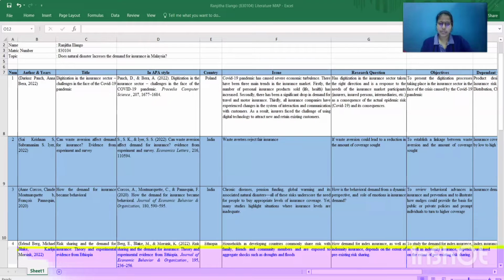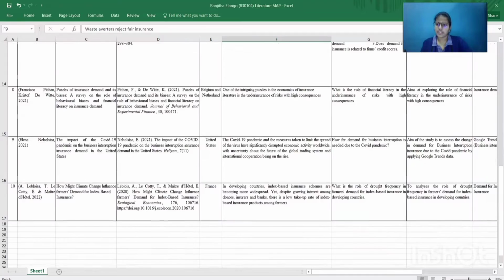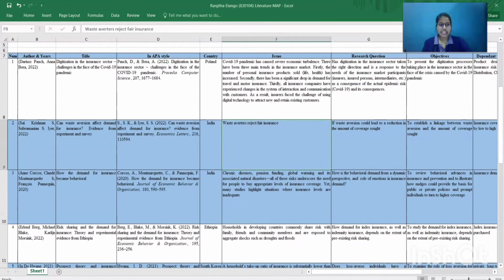Today, I would like to talk about the literature map that I've made for the research course. I have chosen 10 articles to be discussed in this literature map. Here are the 10 articles that I have chosen. Of the 10, I would like to discuss 3 main articles which I felt are most relevant for this discussion.